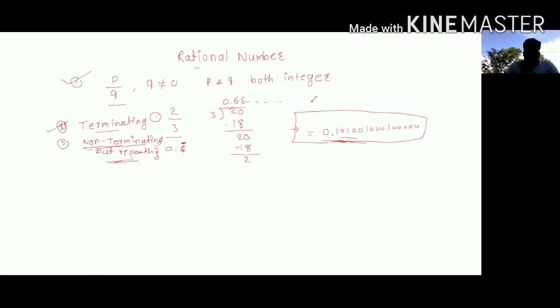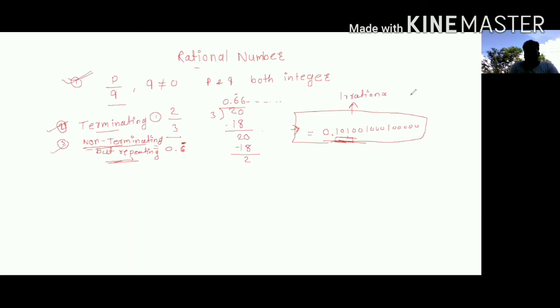If we divide any number by a particular number, then that number must be terminating or may be repeating. But if we get a non-repeating answer, maybe that is in the form of P by Q, maybe that is non-terminating, but we cannot say it is a rational number. Why? Because it is not repeating. So this type of number must be called an irrational number.